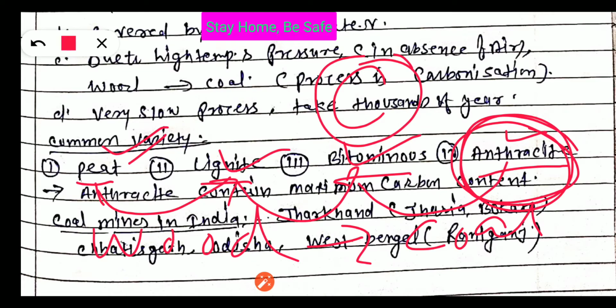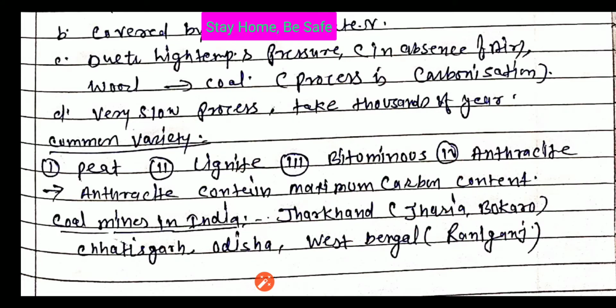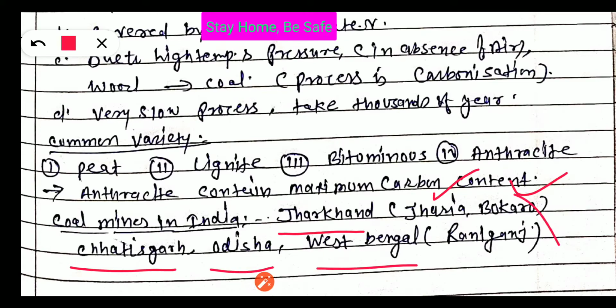Now, coal mines in India. What are the states in India where coal mines are there? First and most important, with the most production, is Jharkhand. In Jharkhand, Jharia and Bokaro are famous mines. Chhattisgarh, Odisha, West Bengal, and in West Bengal, Raniganj. Those are the coal mines in India.